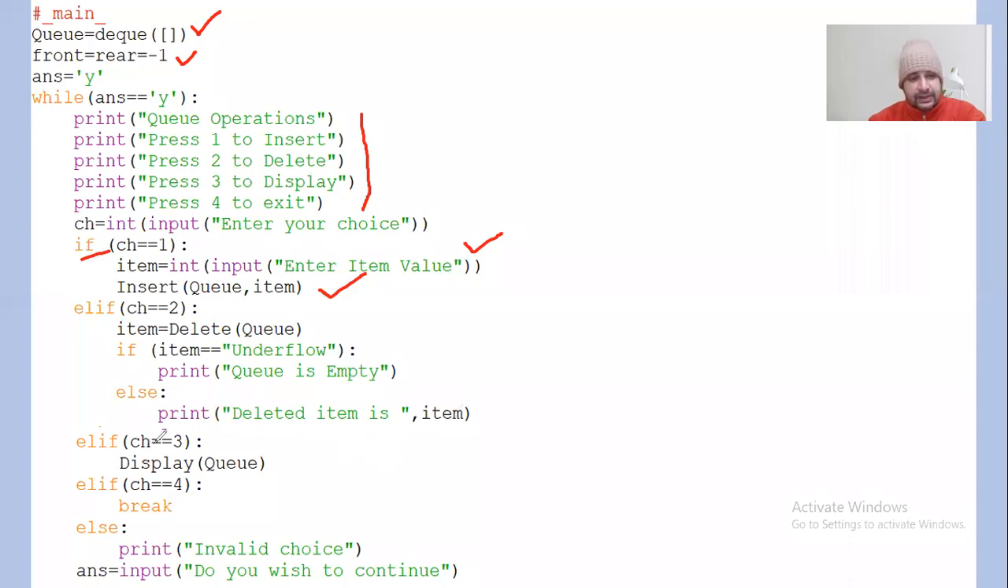Similarly, in case of three, display queue will simply go there and elements from front to rear will be picked up and displayed. In case of 4, since it's exit, break will simply come out of the loop. And if you press any value other than 1, 2, 3, 4, it will say invalid choice. And after each execution of